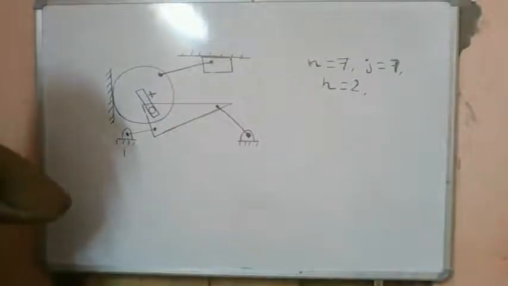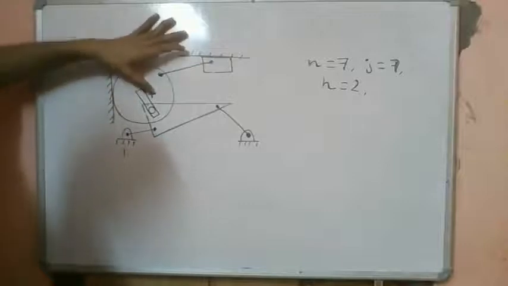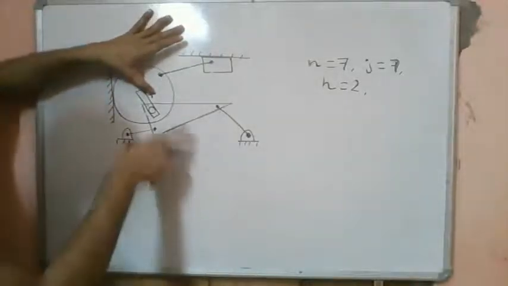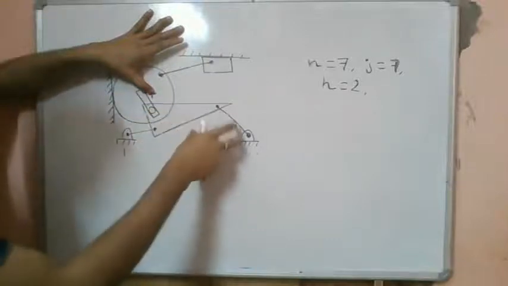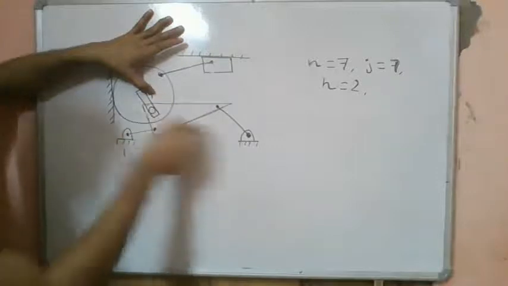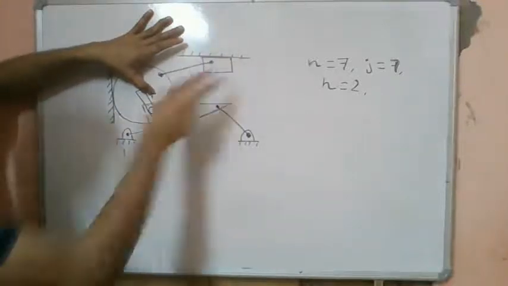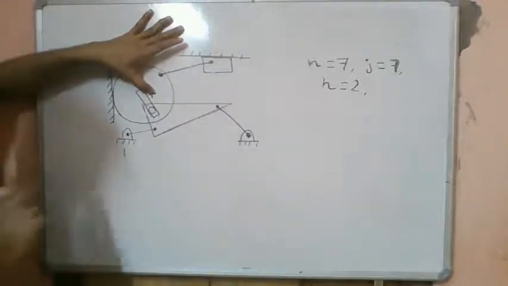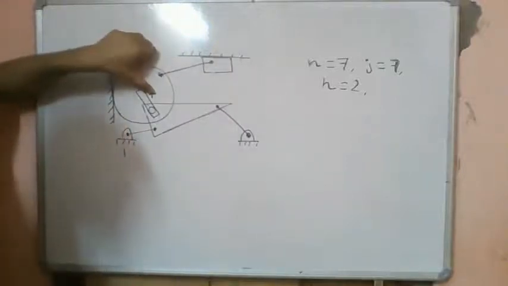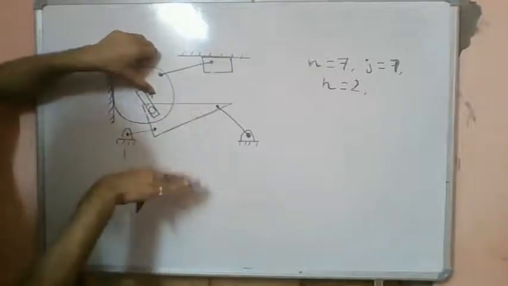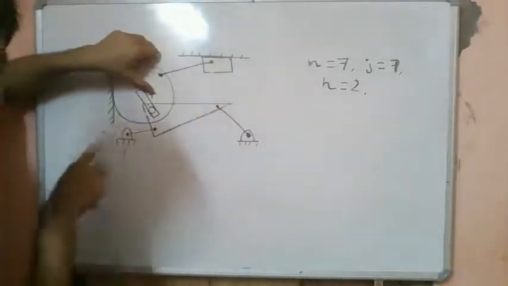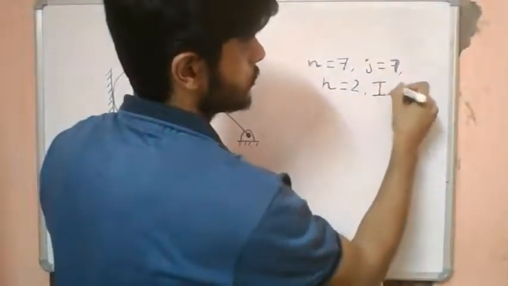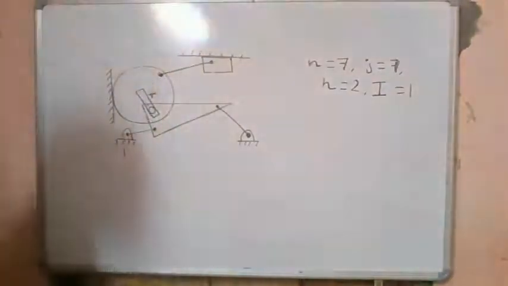Is there anything else? Now you see, if we hold this disc fixed through the center and try to move the lower portion, the lower portion can still move by sliding, but the upper part will be held constant. That means this is not moving the complete system. So this is one redundant degree of freedom, or an ideal degree of freedom. So there is one ideal degree of freedom that we have found.